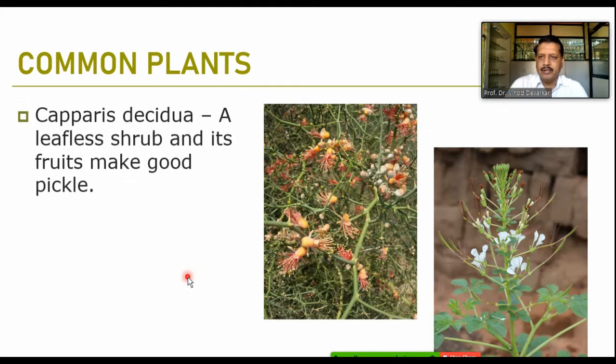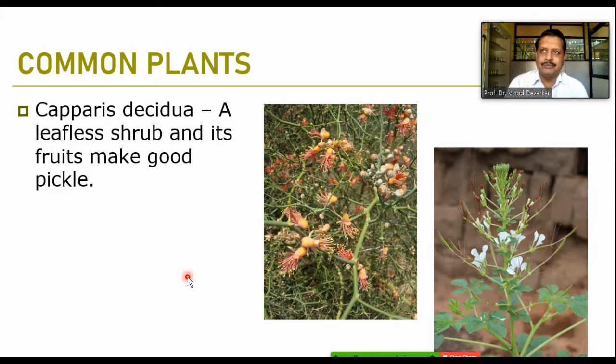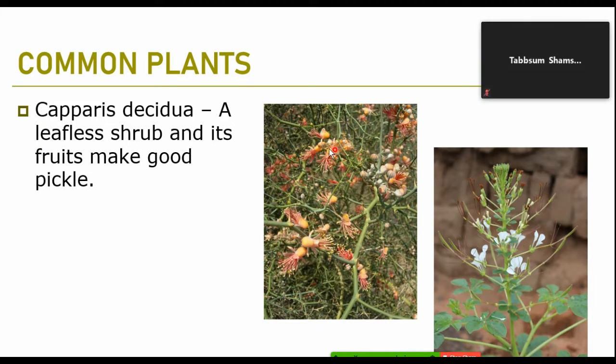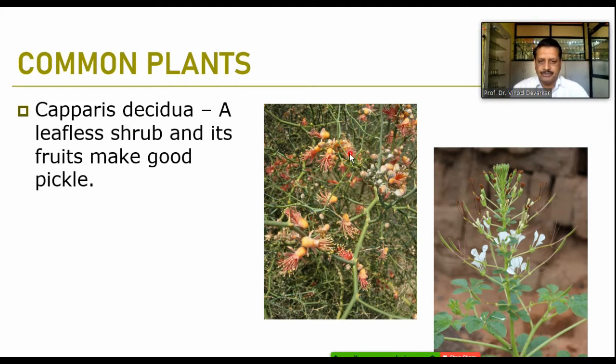Some common plants of the region. You might have been seeing all these plants. The first one is the Capparis decidua. See the beautiful flowers, slightly pinkish to orange colored. The member is shrubby and the stipules are spiny in this member. Another one here is Cleome gynandra or Gynandropsis pentaphylla.